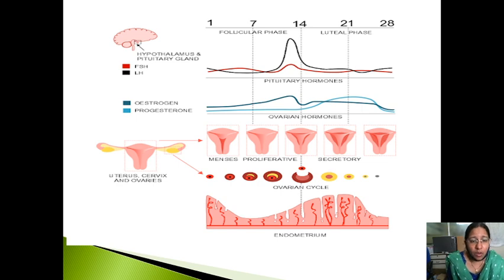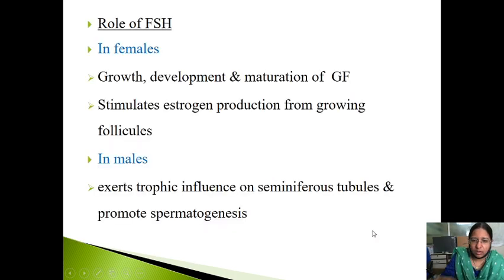Now what happens to the uterus, ovaries, and the ovarian cycle? There is a release of the follicles. You can see the release of the follicles here. This is the ovulation. Then you can see here the menstrual phase, then the proliferative phase, and this is the secretory phase. Now here you can see the endometrium. The endometrium is thickened here.